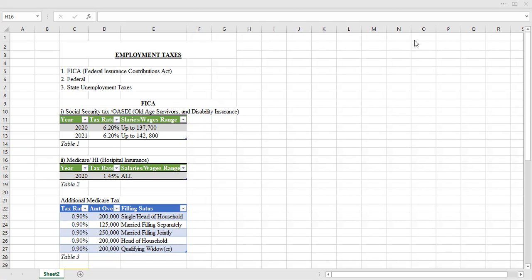which is made up of the Social Security tax. Another name for the Social Security tax is the Old Age Survivors and Disability Insurance, abbreviated as OASDI. And another type of FICA tax is the Medicare tax, with its other name as the Hospital Insurance tax.